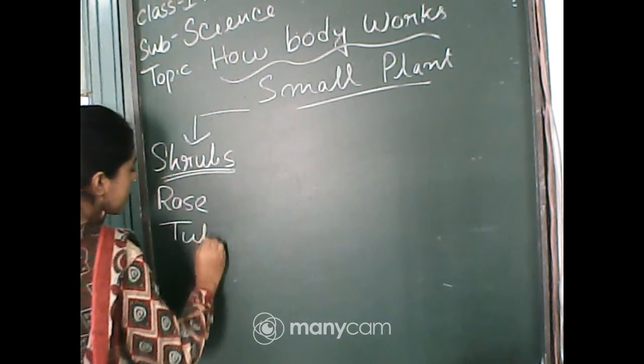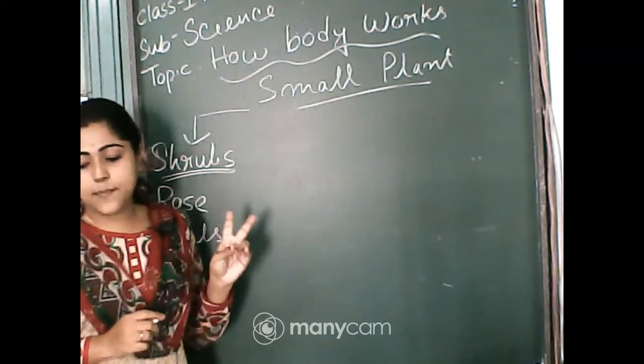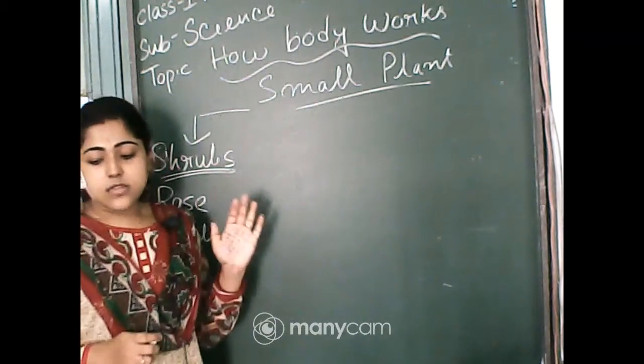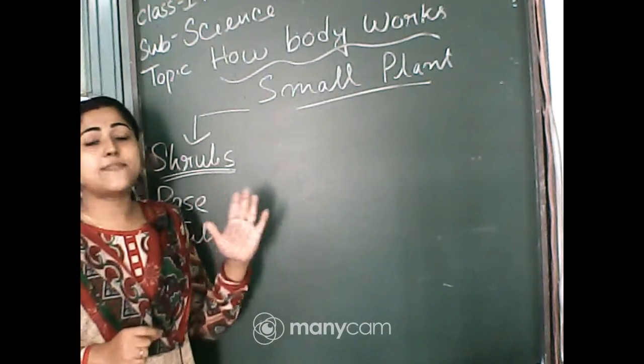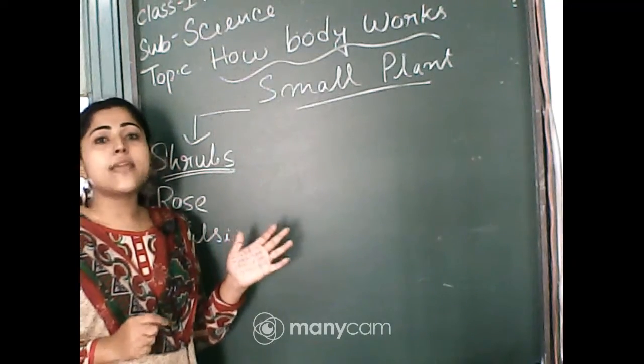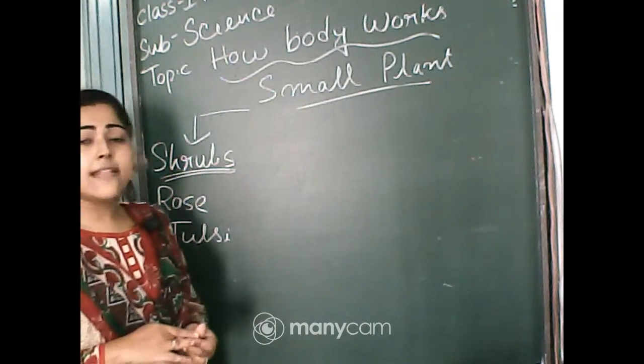Just remember only two examples, okay? Just remember two examples. And the shrubs are small plants. They are not as big as trees. They are small plants and they have the strong stem. So their examples are rose and tulsi.